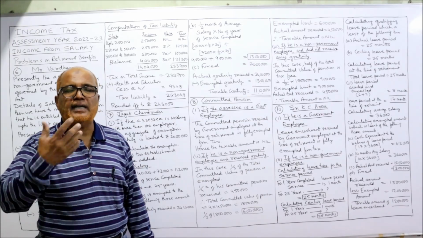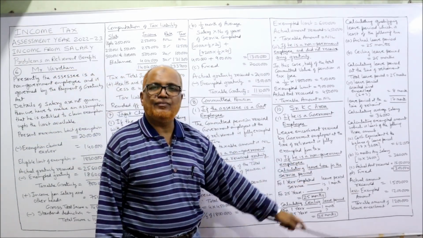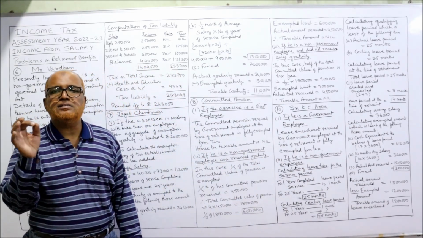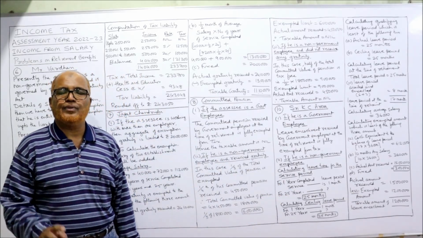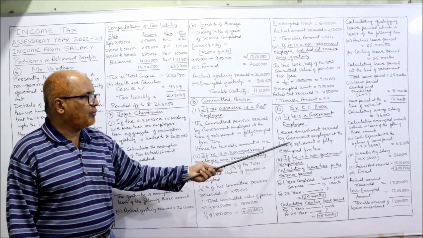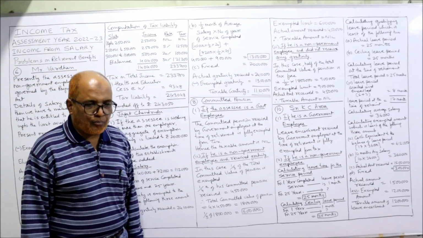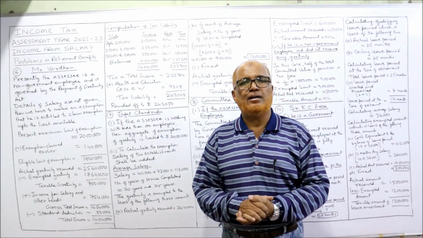Now we have to find out the taxable amount. How much actual amount received? 15 lakh. And exempted amount 3 lakh. The taxable amount of leave encashment is 12 lakh rupees for a non-government employee. If government employee, completely tax free, no tax at all. So this is the end of problem number 10. So totally 10 problems I have selected for retirement benefits.